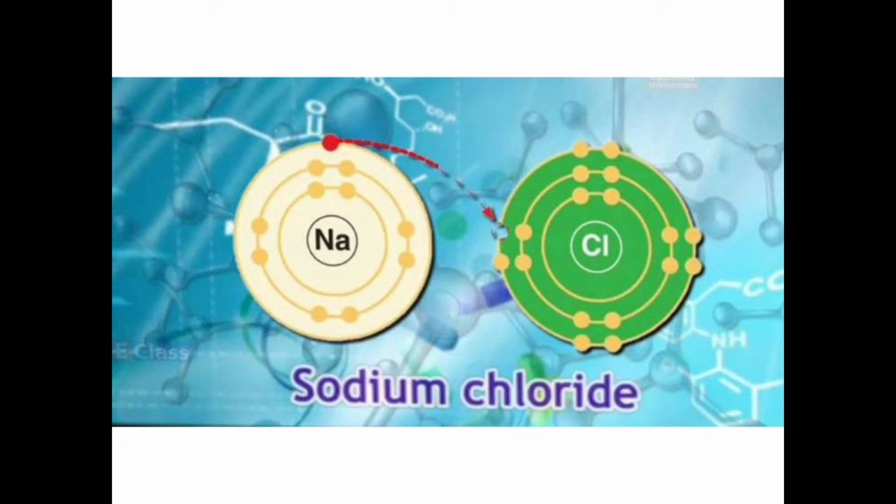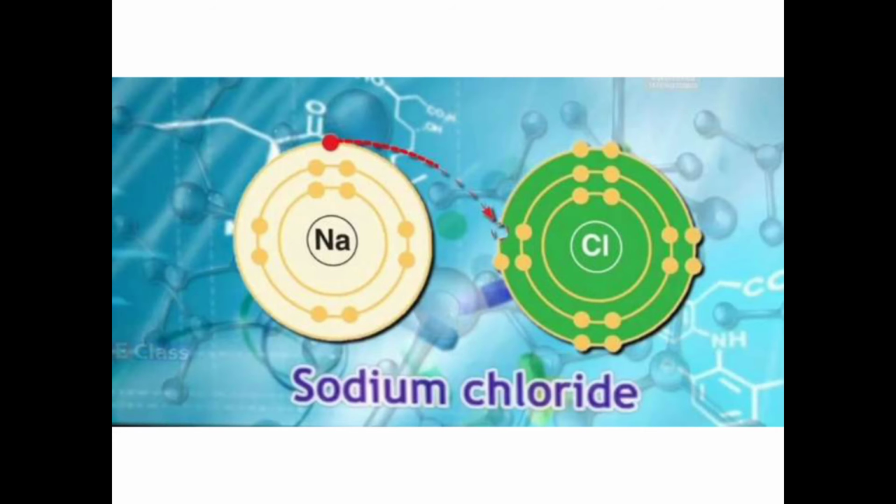So formation of an ionic compound, sodium chloride, from the elements of sodium and chlorine is shown here in the picture. That is, one electron is given by sodium and it is accepted by the chlorine. So one ionic bond is formed due to the electrical charge +1 and -1 on the ions.